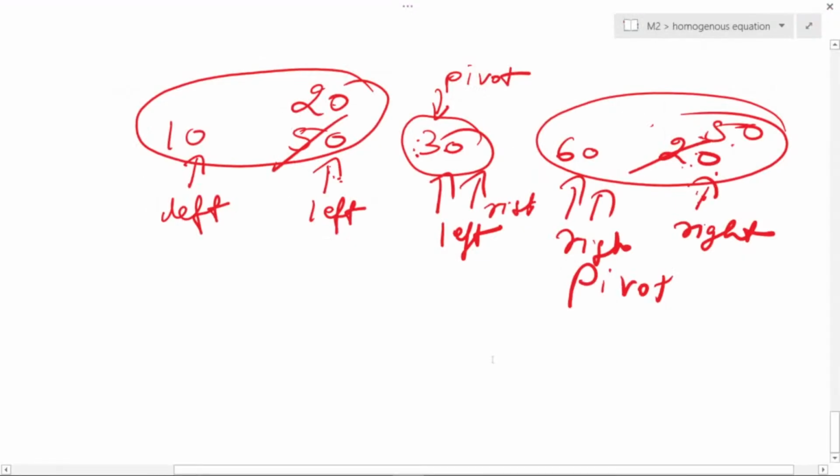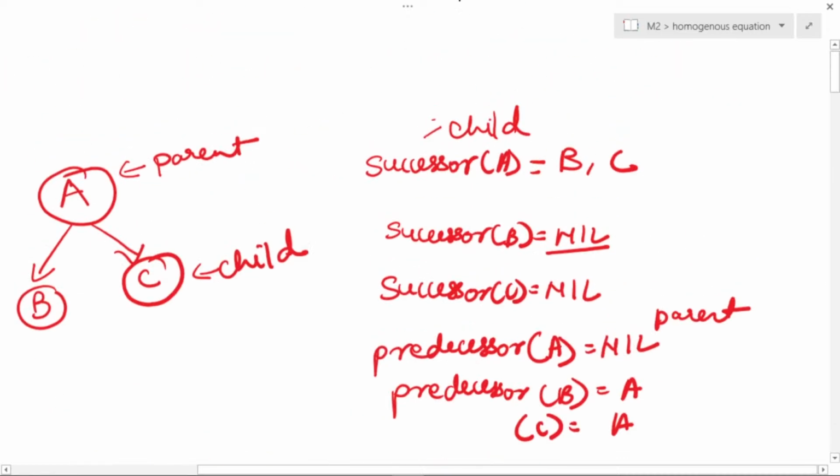Ninad, how can you bring 50 back? Why cannot we bring 50 back over here?